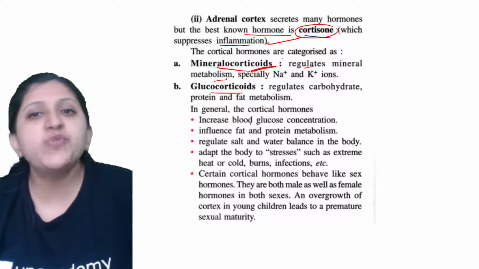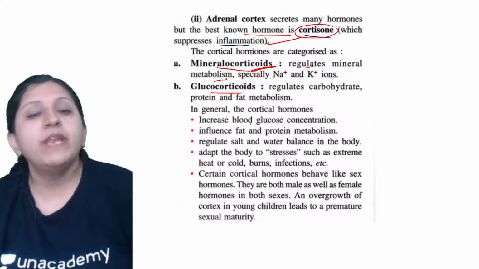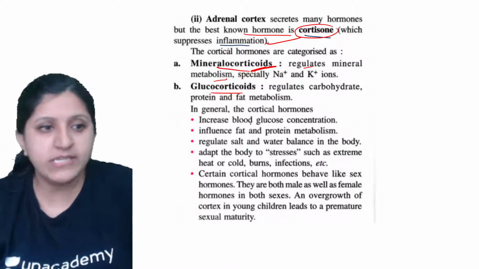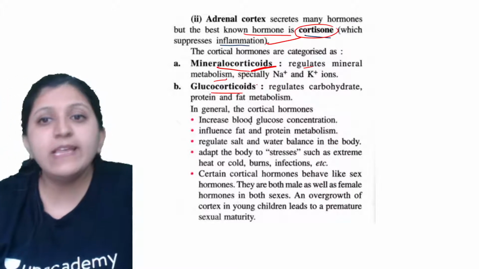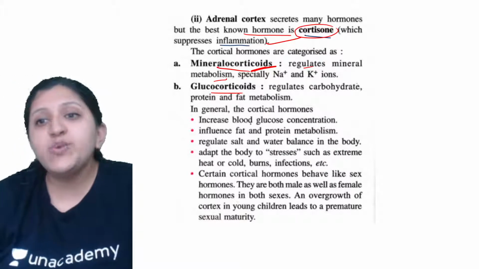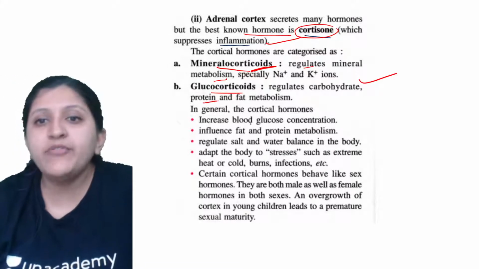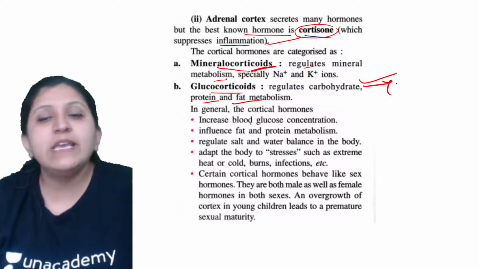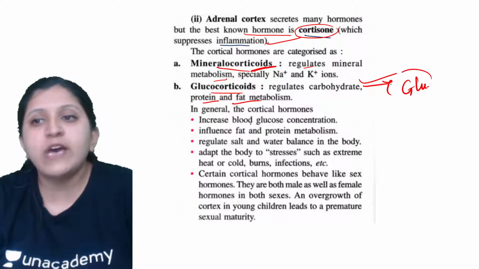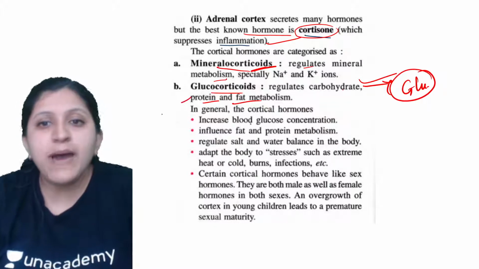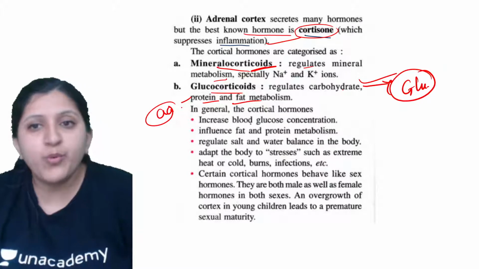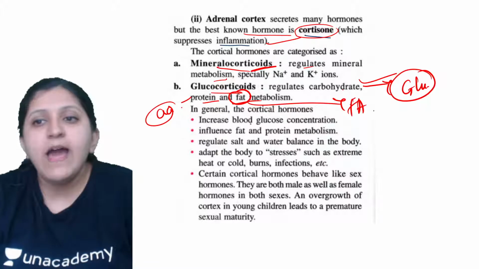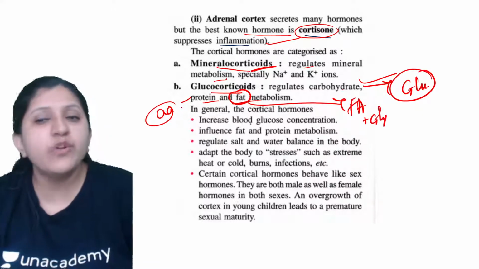Okay, so that is why one needs to make sure that the mineralocorticoids are being produced, and they are going to regulate the mineral metabolism. Then there is glucocorticoid. This will regulate the carbohydrate, protein, and fat metabolism. Different glucose units are going to form a carbohydrate, amino acid units are going to form the protein, and fats are fatty acids along with glycerol. So this is going to form the fat.